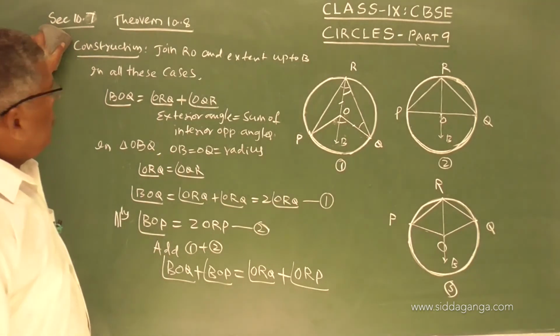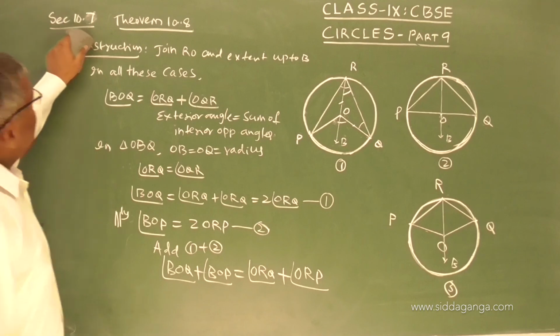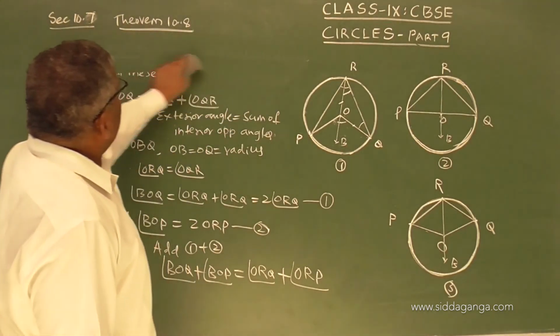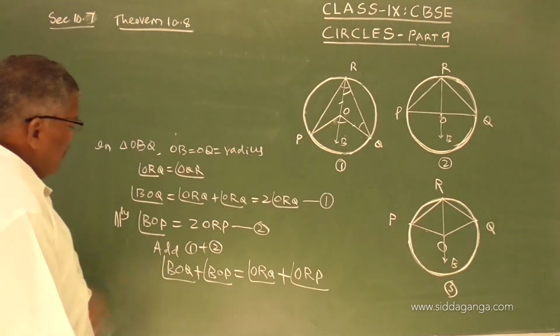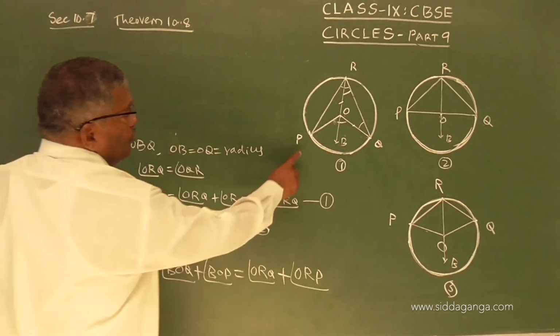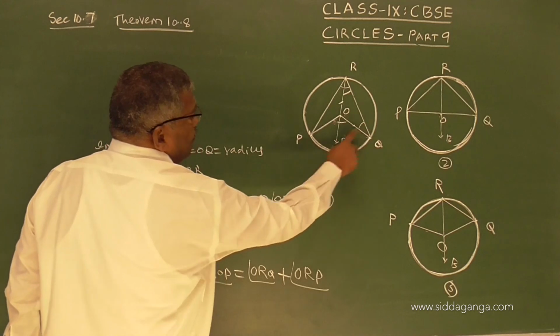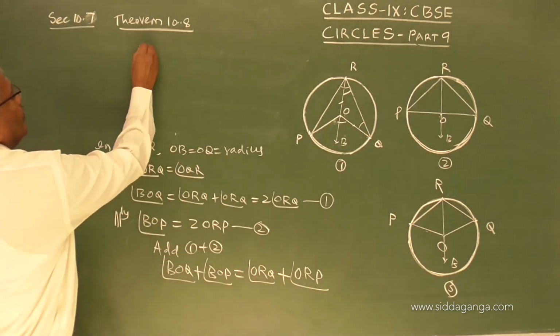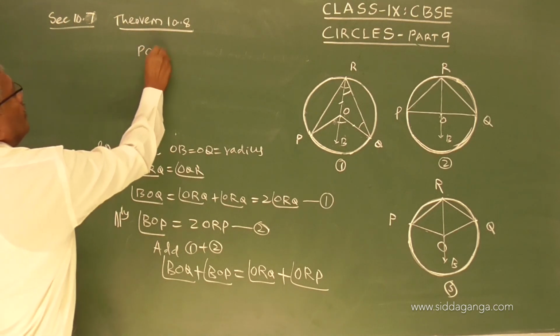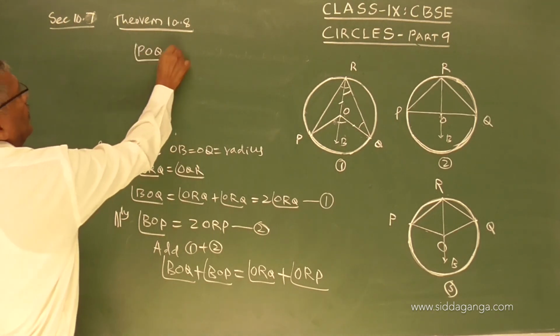Now, dear students, I will erase this. If you observe in the figure, BOQ plus BOP is POQ. So this is POQ on the left side.